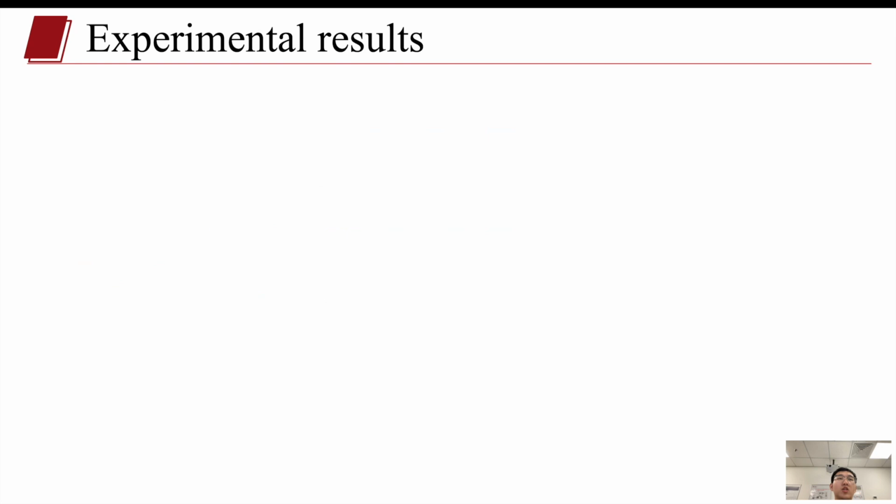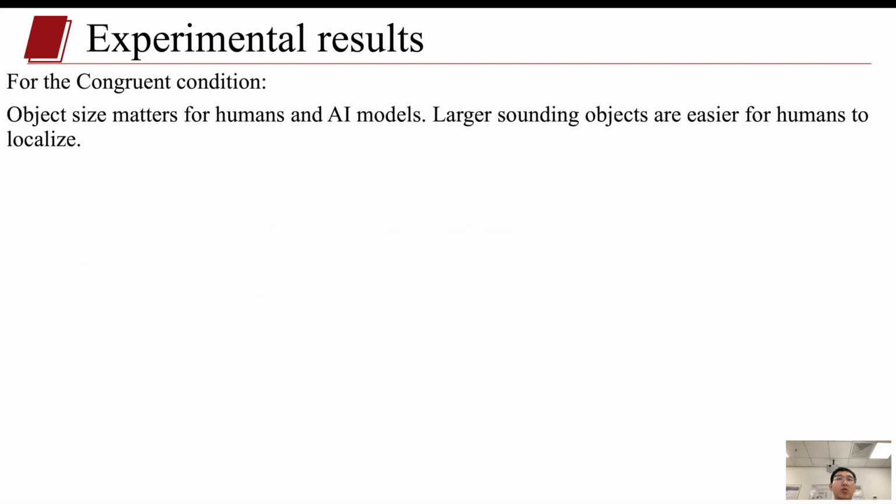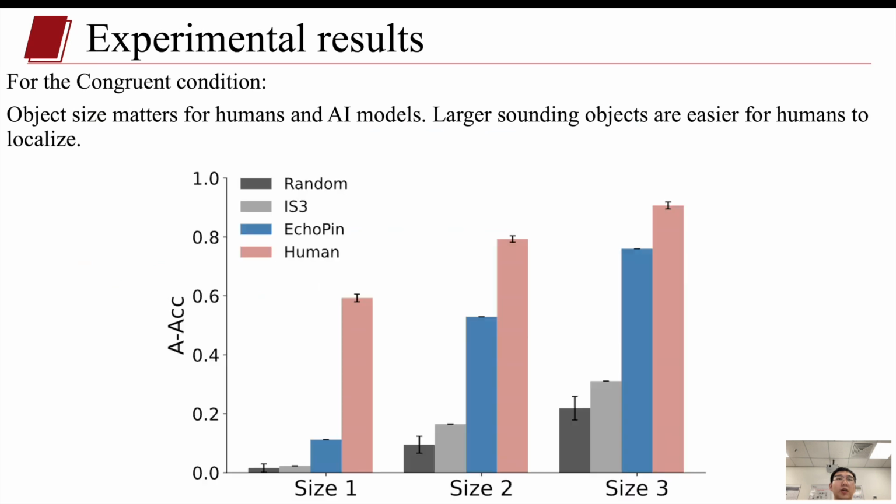For the congruent condition, object size matters for humans and AI models. Larger sounding objects are easier for humans to localize. Only humans and EchoPing maintain consistently strong performance across all object sizes, including small objects, whereas IS3 does not.